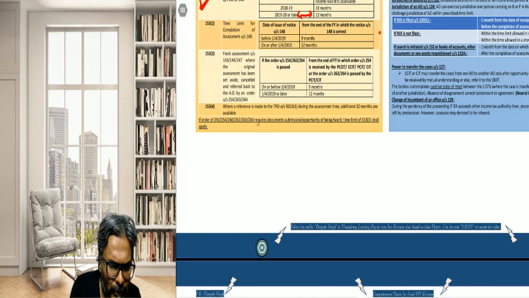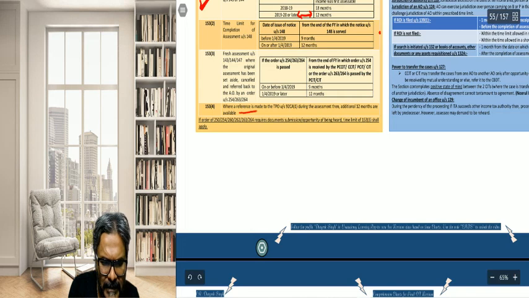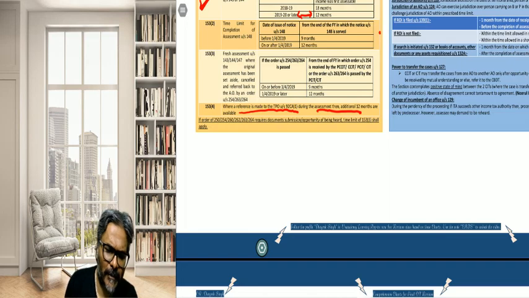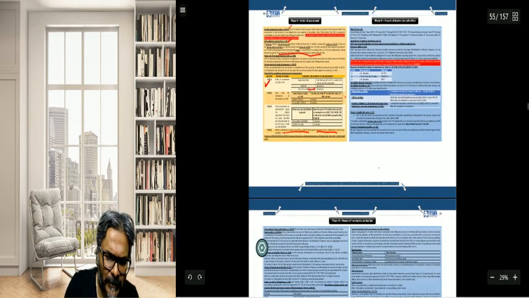Now, if you all know, students, the transfer pricing case, if there is a transfer pricing matter, then this 12 months would be increased by another 12 months. So therefore it will become what? 24 months from the end of the relevant AY. So that is the point which has been there.